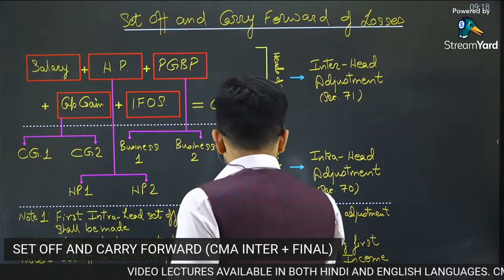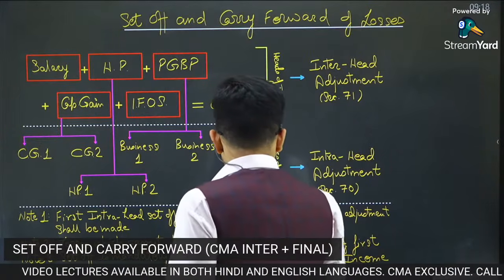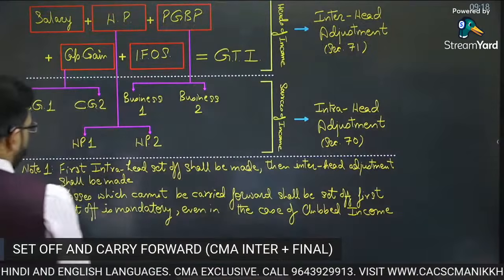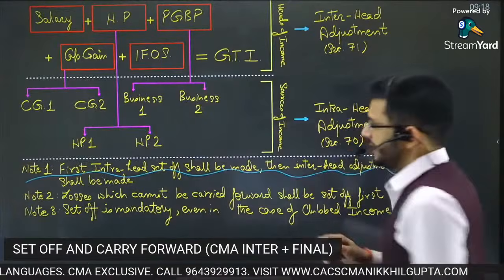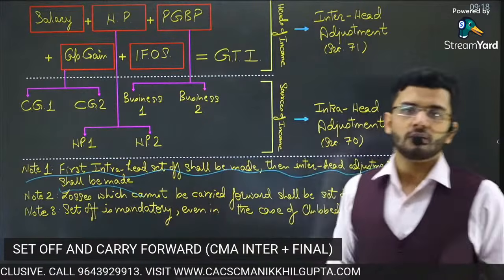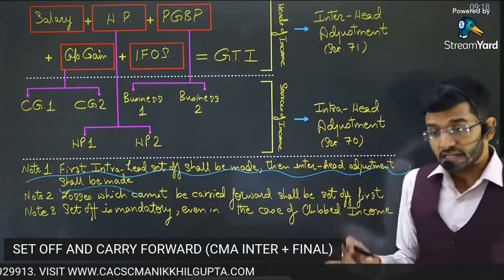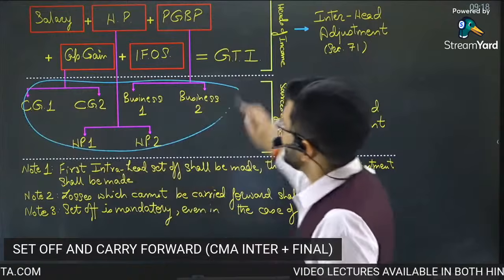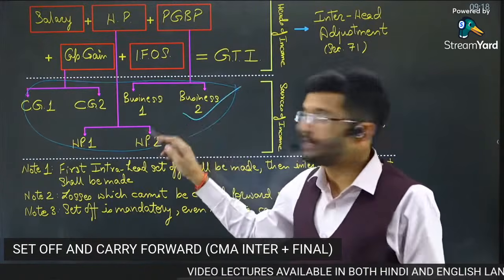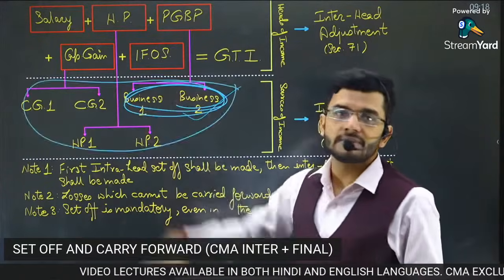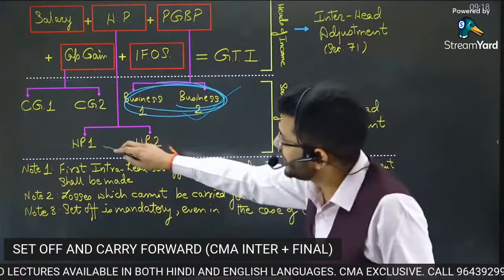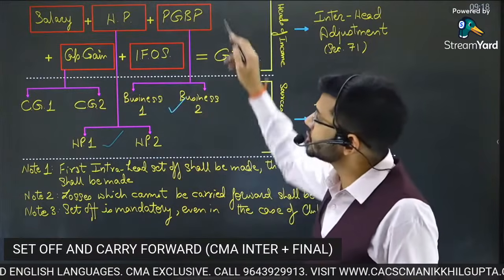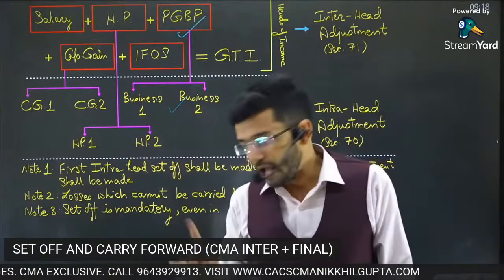So there are two notes in this particular section, guys. Let's see what those two notes are. Number one, first intra-head set-off shall be made, then inter-head adjustment shall be made. The first and foremost requirement of adjustment is that first you will make adjustment for intra-head. So this adjustment will happen first, and then if something remains, business one should be adjusted with business two first, and then if something remains, it should be adjusted against any other head. This is intra-head adjustment. So intra-head adjustment should happen first, and then inter-head adjustment should happen. That is rule number one.